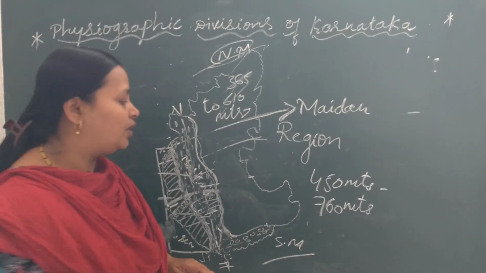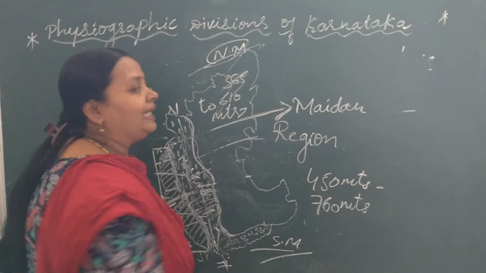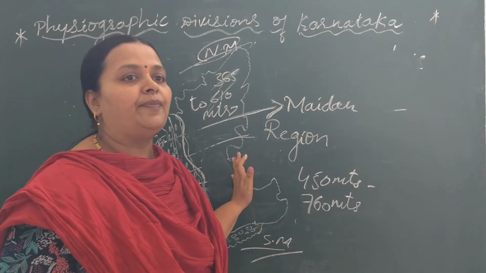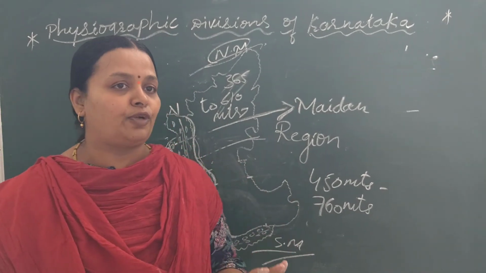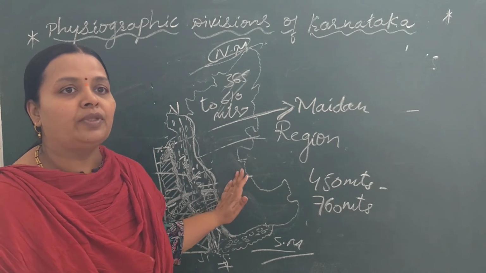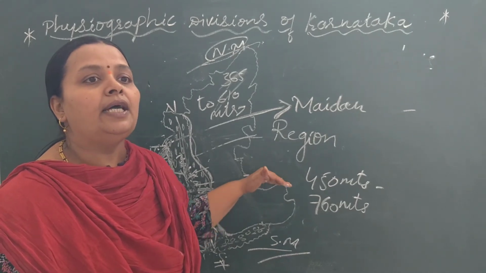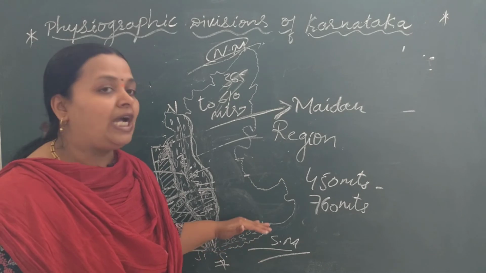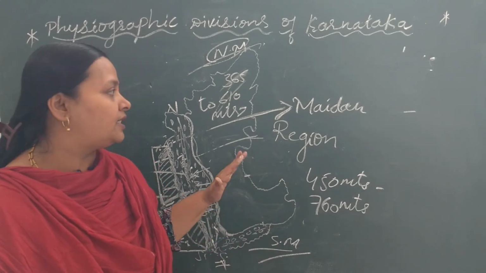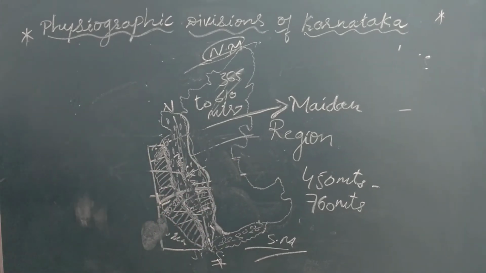Now let's study the southern Maidan of the Maidan region. This area extends from the Tungabhadra river basin in the north to Chamarajanagar district in the south. Have a look over here.